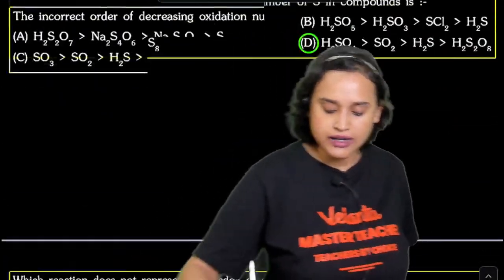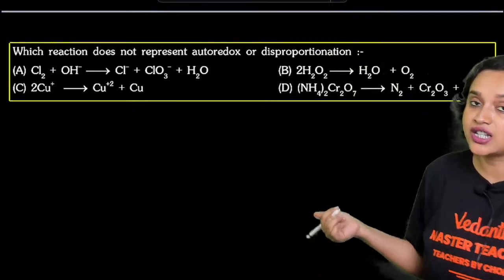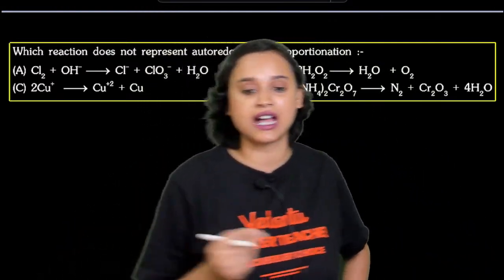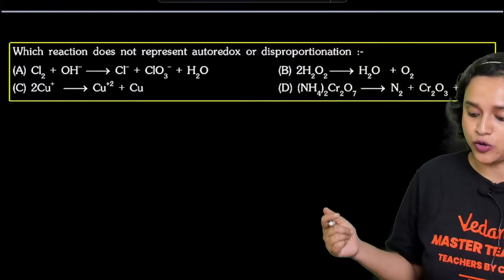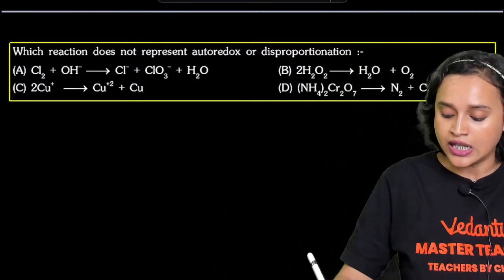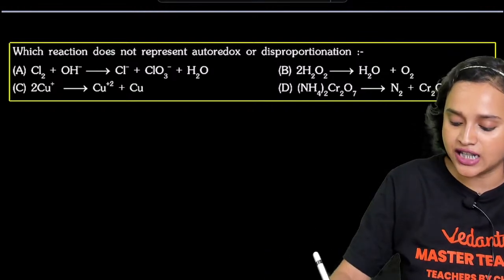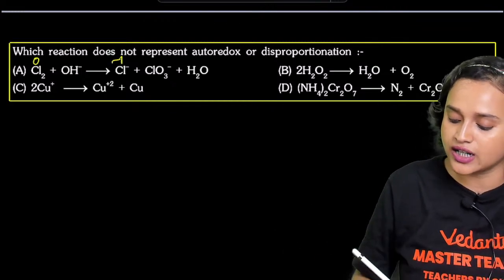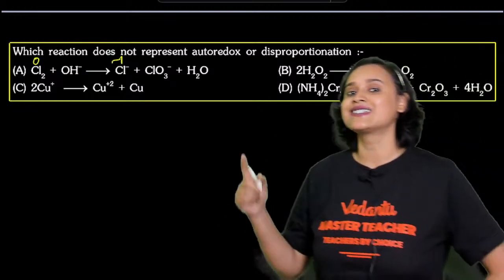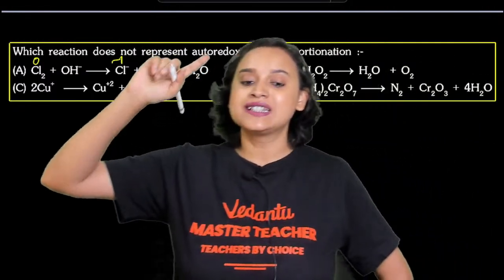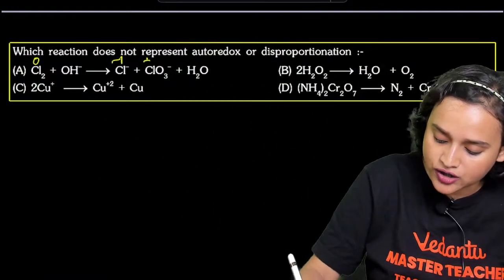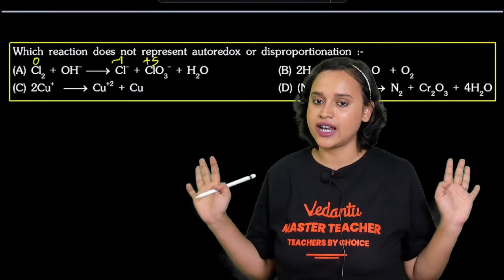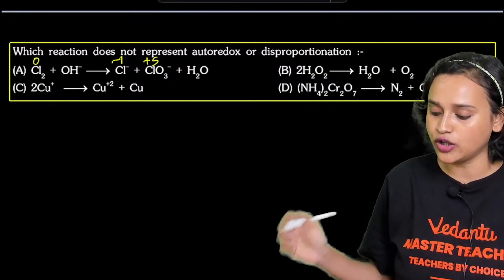Chalo. Next question is, which of the reactions does not represent auto-redox or disproportionation reaction? Which one of these is not a disproportionation reaction? Let us check it out, everybody. If you look at the first option, you have Cl2. Cl2 is in 0 oxidation state, and from there it is going to -1 oxidation state. In ClO3 minus, 3 2s are 6, but there is a minus, so it will be +5 oxidation state. This is definitely a redox reaction, and we don't have to even consider that anymore.